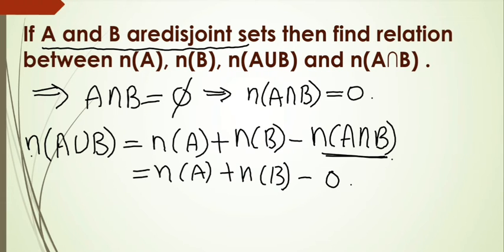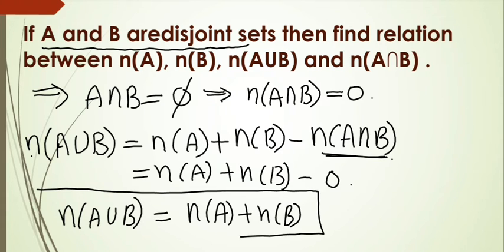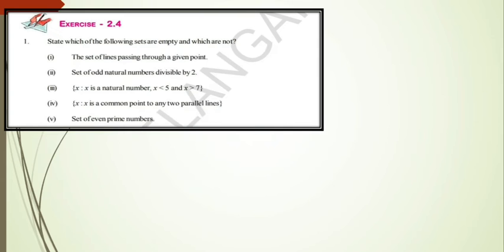So from this, n of A union B is equal to n of A plus n of B. So like this we have to write. This is the relation between n of A, n of B and n of A union B when A and B are disjoint sets.